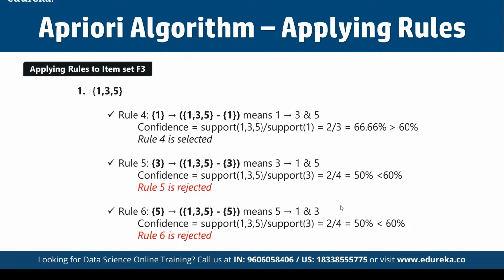Same way for rule 6 as well, because here the confidence is less than 60%, and that's why this is going to be rejected here, correct? Because again, we have assumed a minimum confidence level of 60%, and wherever we get a confidence less than 60%, we are simply going to reject that particular rule.